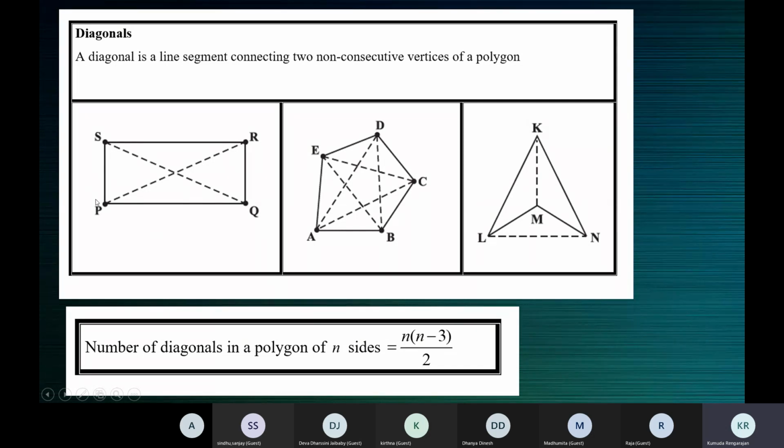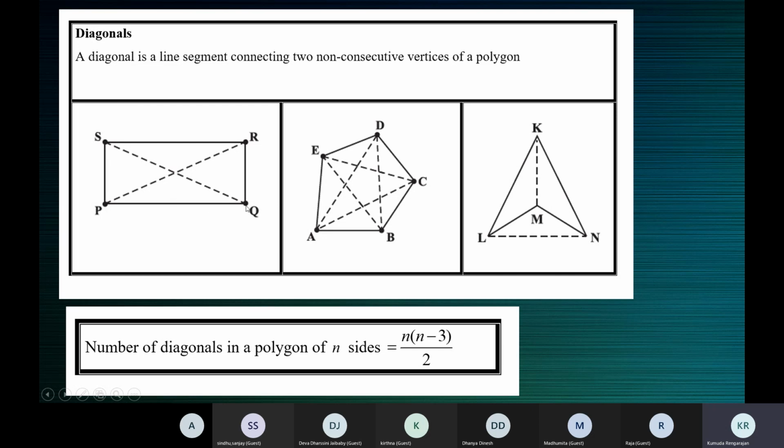The line segment that connects P and Q is a side, QR is a side, and RS is a side, because it connects the two consecutive vertices R and S. A diagonal is a line segment that connects two non-consecutive vertices.